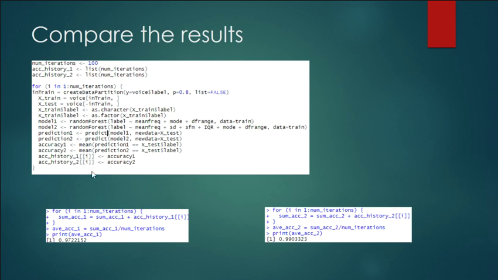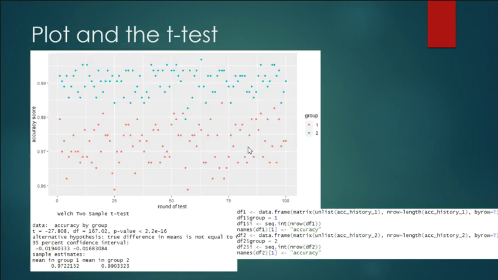And after I output my accuracy history, we can see that the baseline model already has 97% accuracy, and my enhanced one has almost 100%. It has 99%, almost 100% accuracy in its predictions. I also did a plot and a t-test to help visualize all the information. We can see that my enhanced model has significantly more accuracy than the baseline model, although it is only a 0.02% difference.